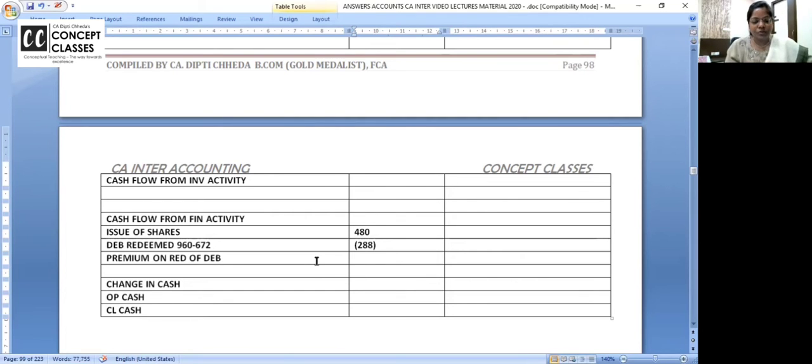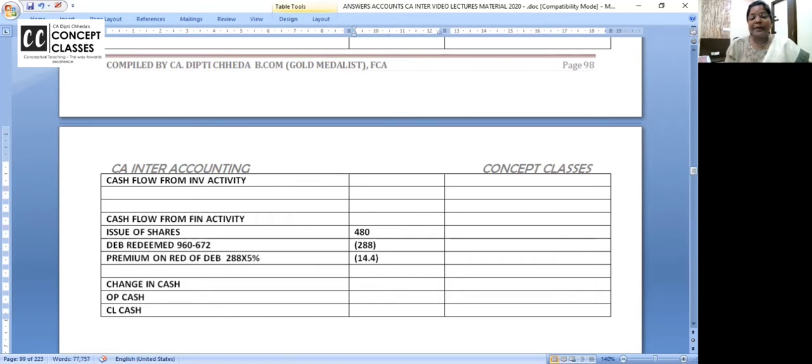I want all of you to write in bracket, and this is in thousands, so decimals are also very important. We will take decimals also. Write in the inner column the working as I have written, and write here in bracket 14.4. Anyone having doubt in 14.4 premium? Premium on redemption of debentures is an outflow in the financing activity.